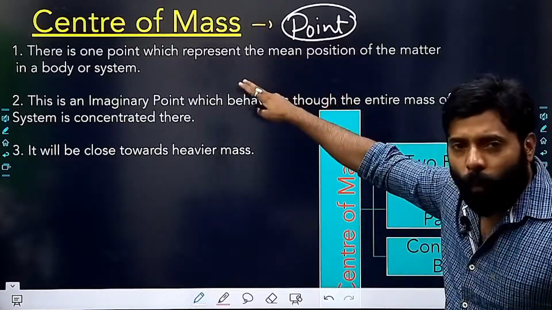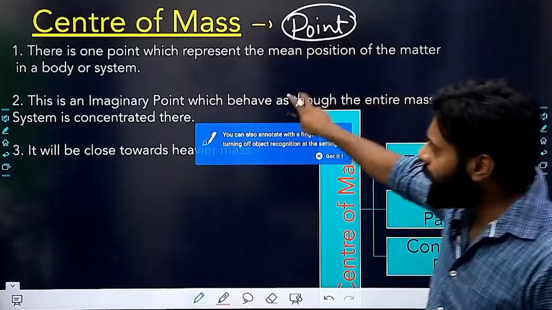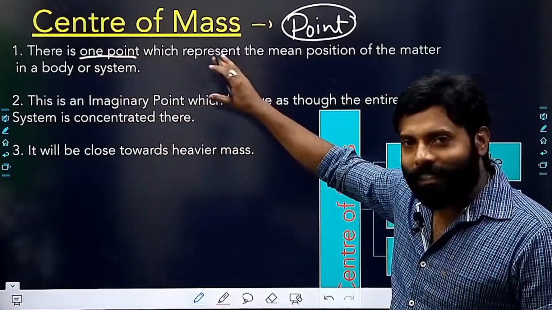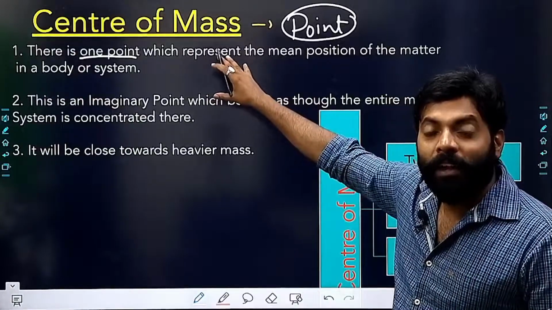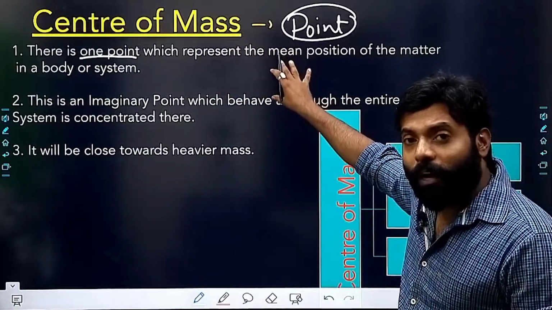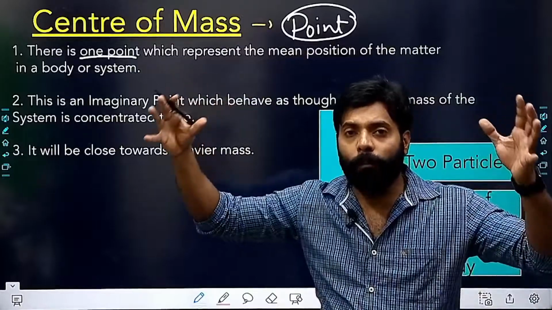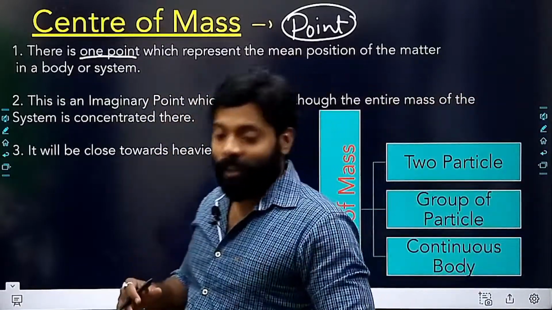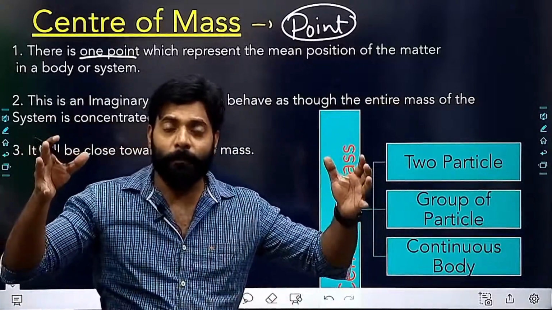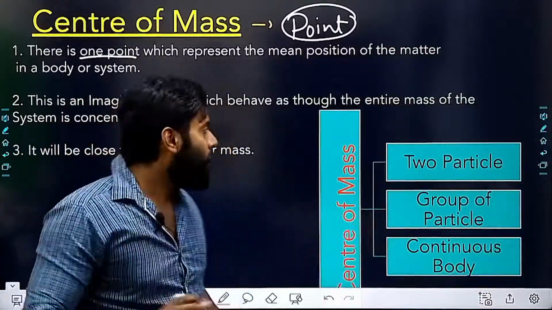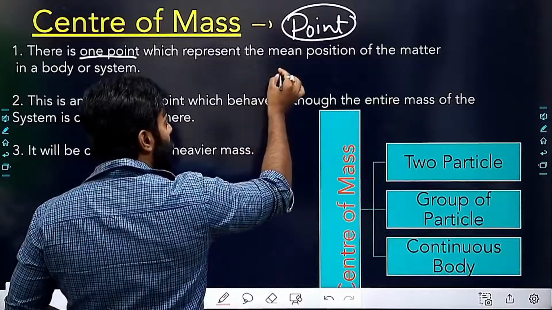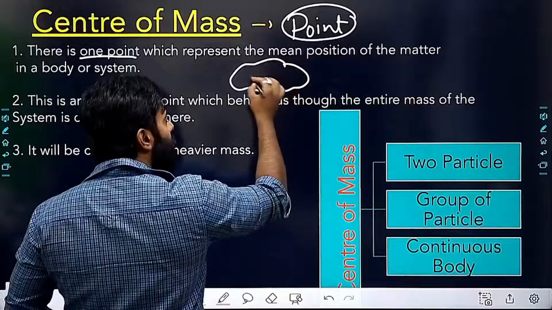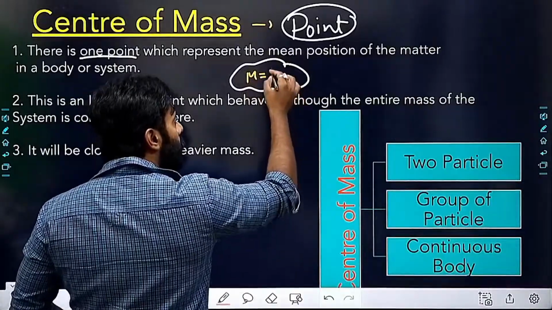So center of mass represents one point, and this is regarding the position. This is the point where we can assume that the whole mass of the body is concentrated. Say this body has a mass of 60 kg.